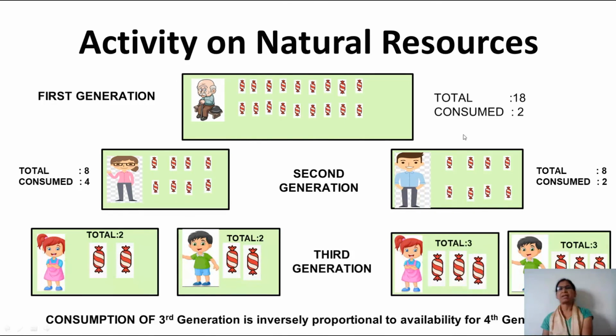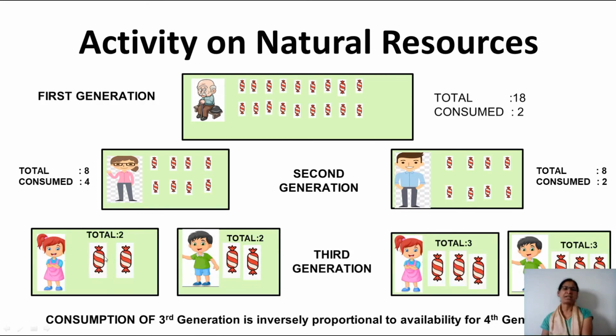So he has divided 16 chocolates equally, 8 and 8, among the 2 children. So total 8 chocolates here, 1, 2, 3, 4, 5, 6, 7, 8. And here also he distributed equally, that is 1, 2, 3, 4, 5, 6, 7, 8 chocolates. Now this generation consumed 4 chocolates. So 8 minus 4, 4 are left over. Here this generation consumed only 2 chocolates. So 8 minus 2, 6 are left over.